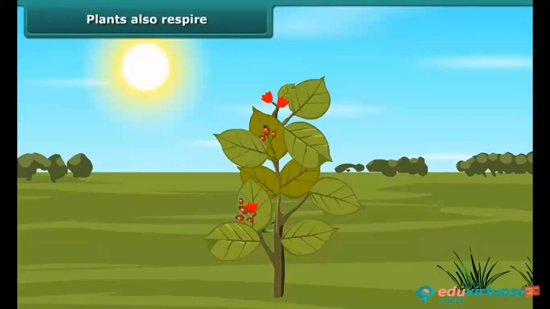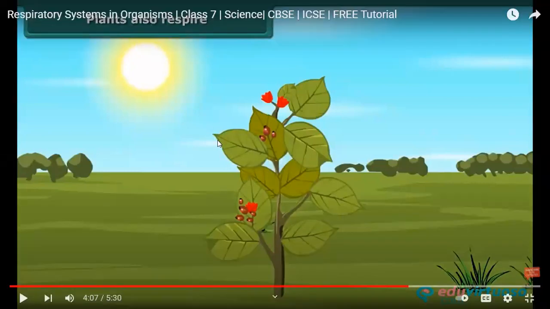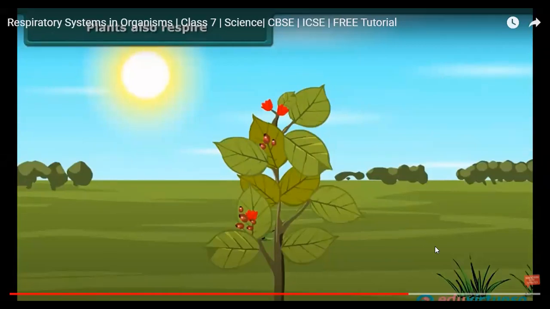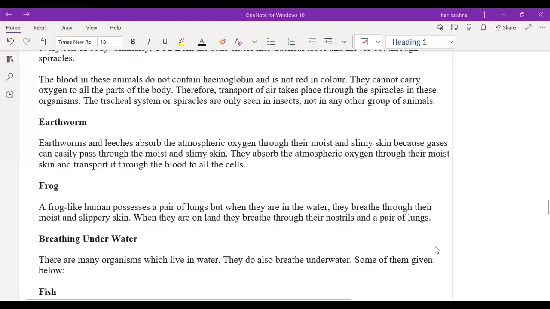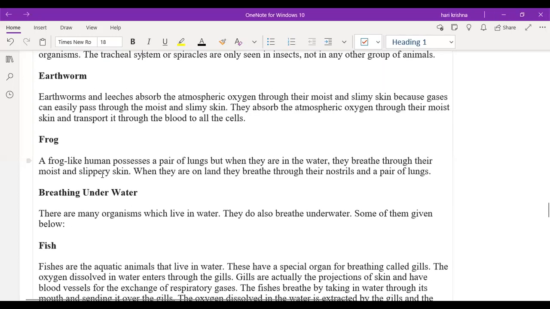In plants, respiration takes place. Okay, so this is all about the respiration process in the earthworm, frog, breathing under the water, and the fish.